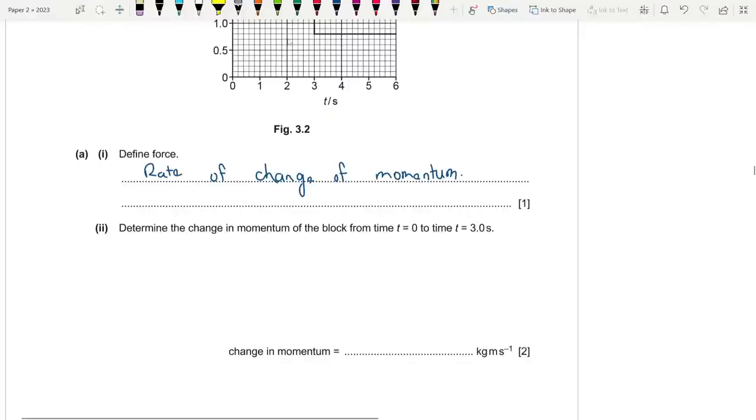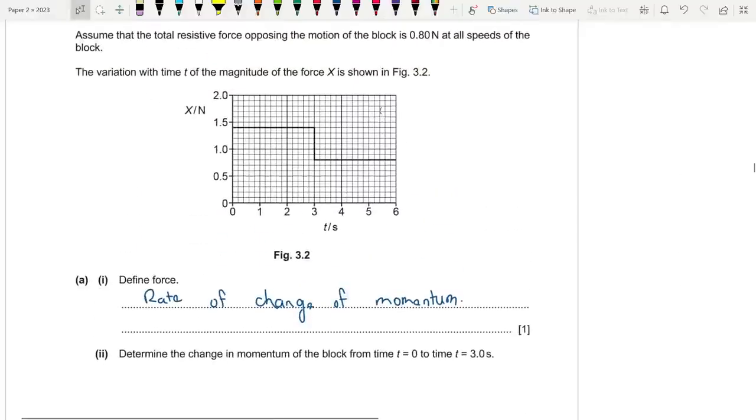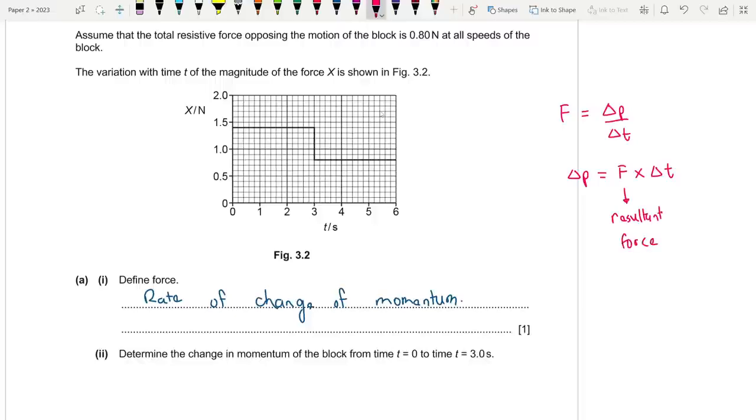Okay, so determine the change in momentum of the block from time 0 to time 3. Fine. So we know that force is equal to delta P by delta T. So the change in momentum is equal to F times delta T, where F is the really important resultant force. Fine.